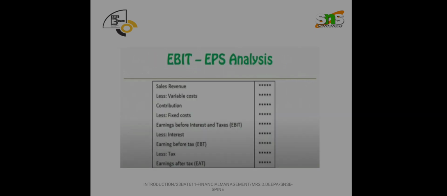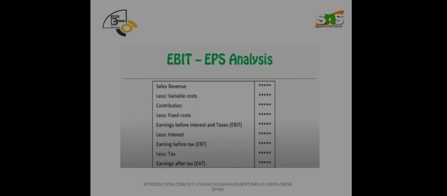And next is EBIT-EPS analysis. EBIT is earnings before interest and taxes, and EPS is earnings per share. By means of this, we can calculate the actual EBIT and actual EPS, whether we gained profit or not.